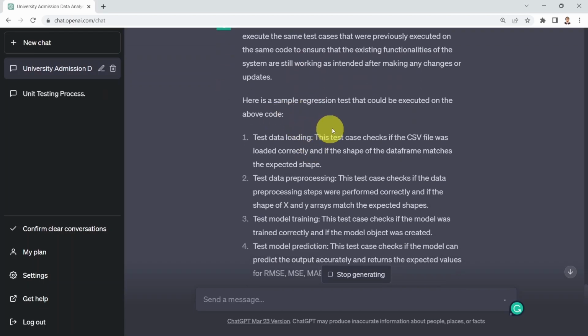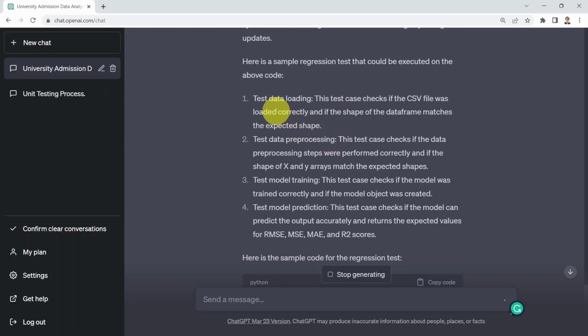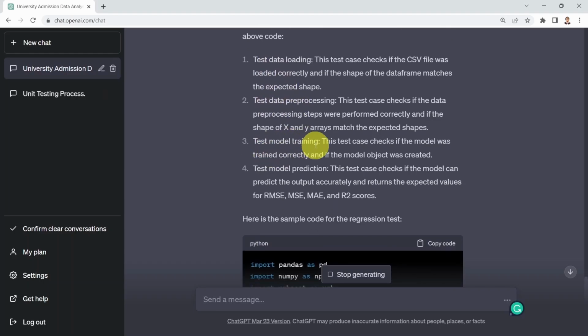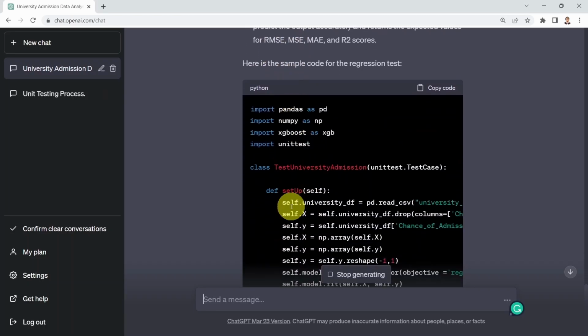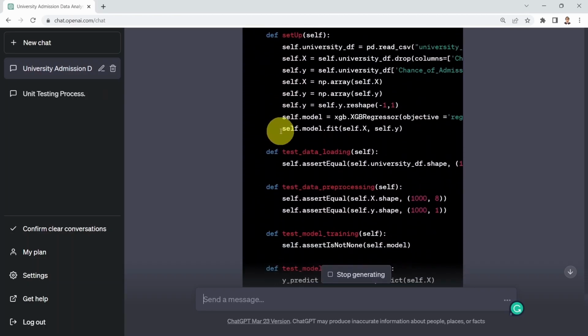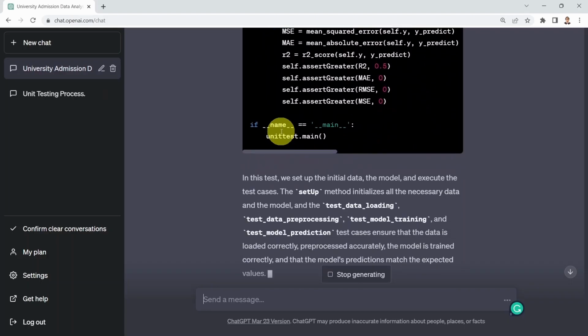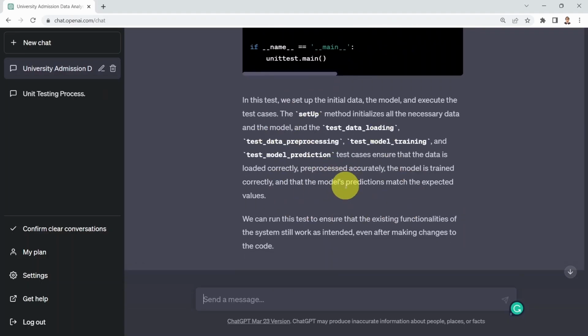And then here is a sample regression test that will be executed. Test data loading, that's one of them. Test data pre-processing, test model training, and test model predictions. And here we go. Basically writing for you the regression test for that given code. And it's also explaining it to you as well, which is again, super powerful.